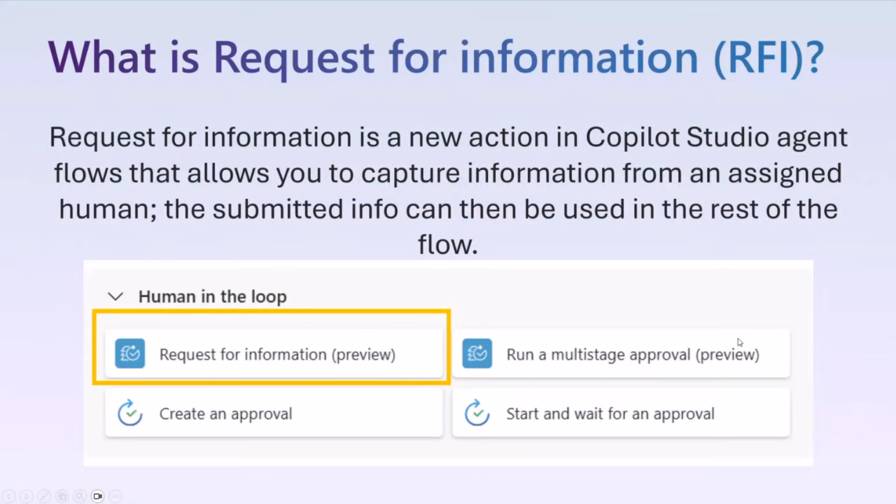So what is request for information, or RFI? It's a new action in Copilot Studio agent flows that allows you to capture information from an assigned human, and the submitted information can be used back inside the rest of the flow. It's under the human in the loop section when you're building an agent flow. An agent flow is an offering in Copilot Studio that lets you build AI automations. So if you haven't checked out agent flows in Copilot Studio, please check it out and you will find this capability there.